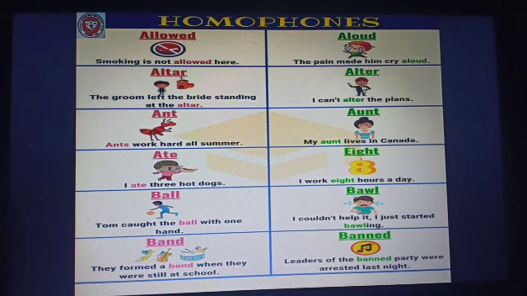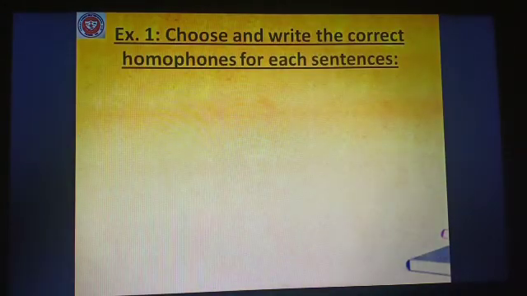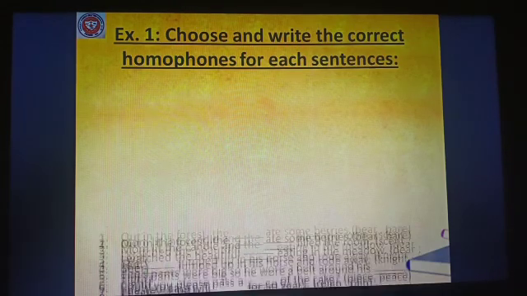Ball, B-A-L-L, and bawl, B-A-W-L. Band, B-A-N-D, and banned, B-A-N-N-E-D. Okay. Now we are moving straight to the exercise, that is exercise 1. Choose and write the correct homophones for each sentence.